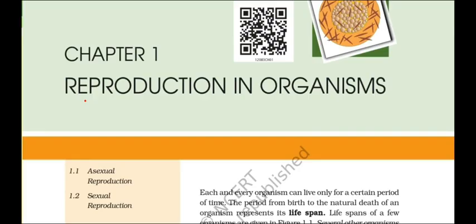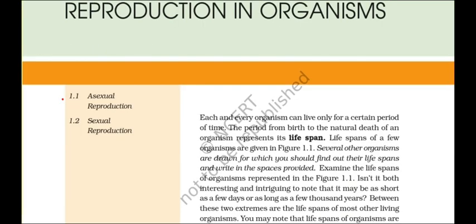We will discuss these chapters in detail, line by line. So, let's start with our first chapter, Reproduction in Organism. Before we start, we must know what is the meaning of reproduction. Reproduction means the ability to produce young ones of its own kind. Reproduction is the most important characteristic feature of all living organisms. Two basic types of reproduction are asexual reproduction and sexual reproduction.